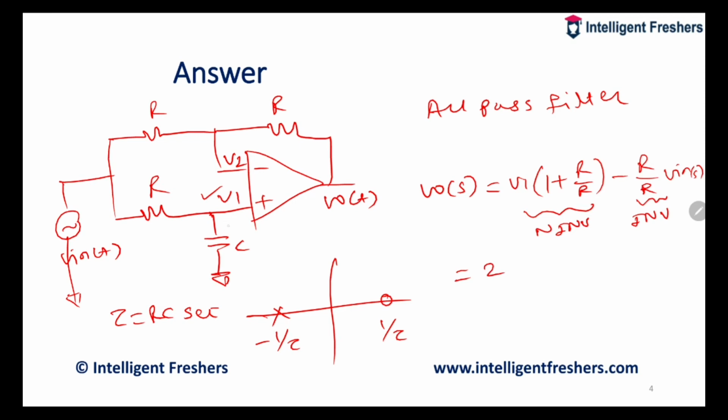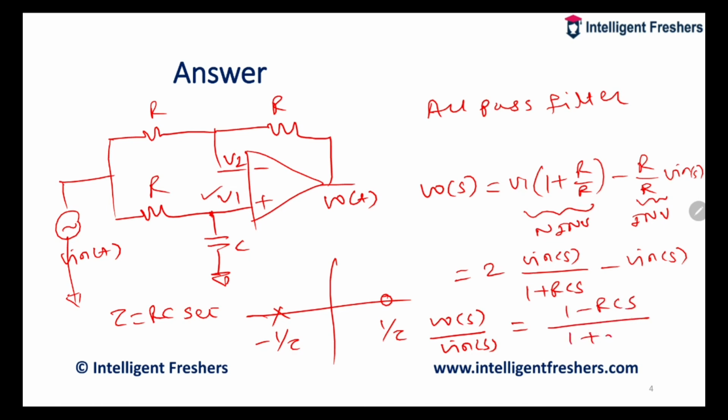What is V1? V1 is nothing but the potential across this capacitor. In the form of transfer function, I can say Vin of S divided by 1 plus RCS, minus Vin of S. So V0 of S divided by Vin of S is equal to 2 over (1 plus RCS) minus 1, which is (1 minus RCS) divided by (1 plus RCS).